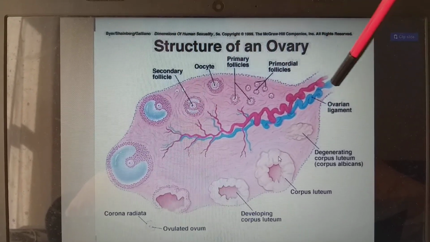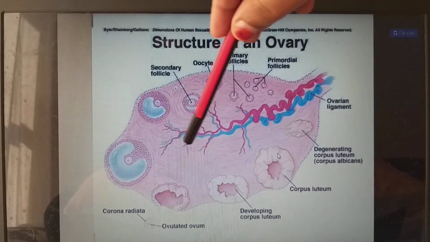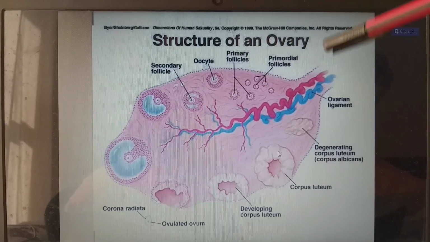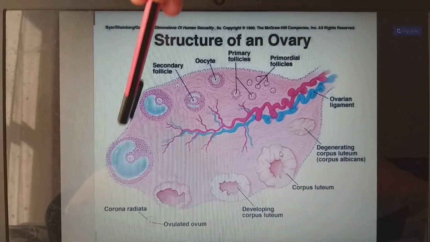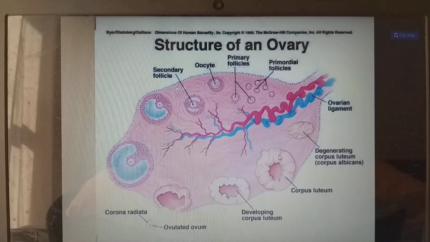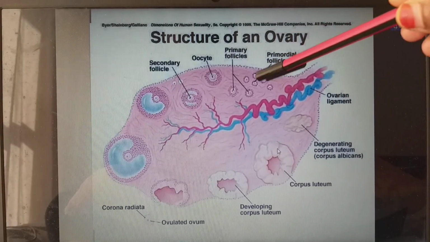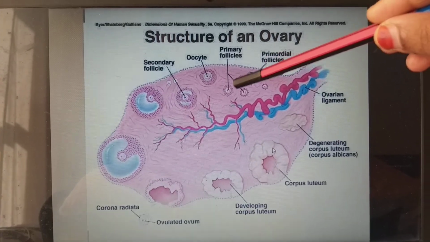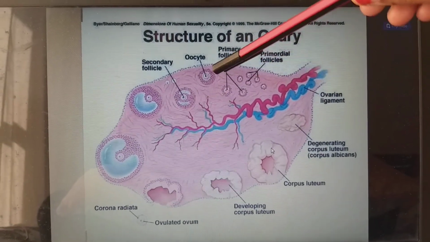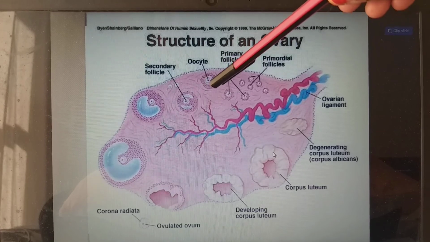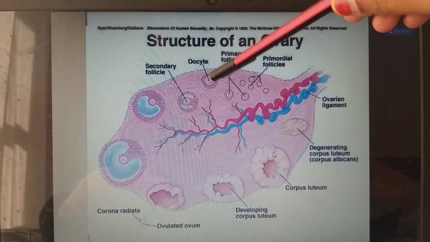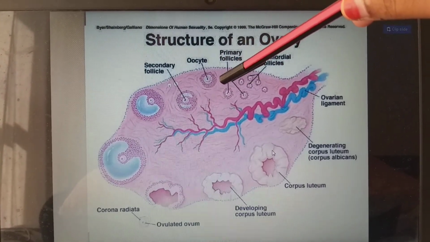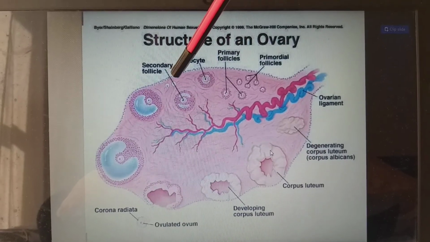In the middle we have the blood vessels. And initially, in order to observe this, the primordial follicles will develop into primary follicles. Inside the primary follicles the oocyte will be there. After proliferation the primary follicle develops into the secondary follicle.